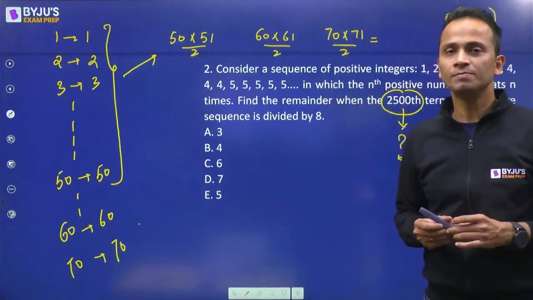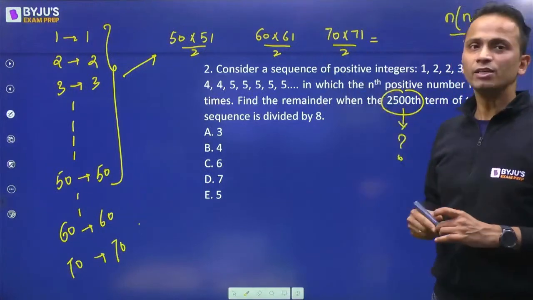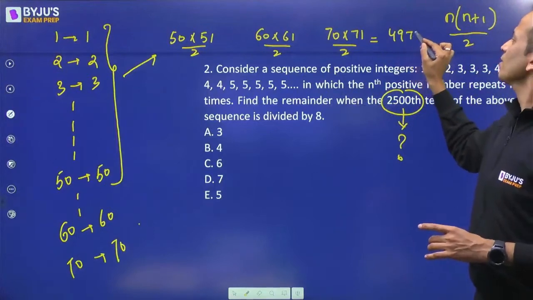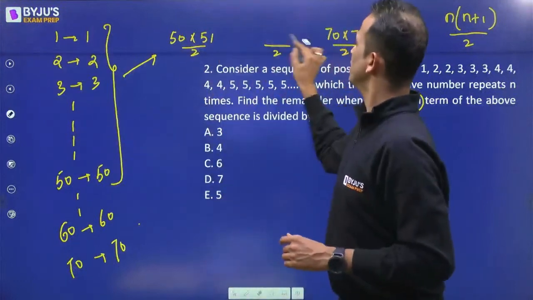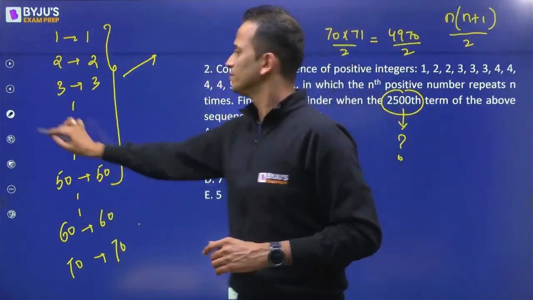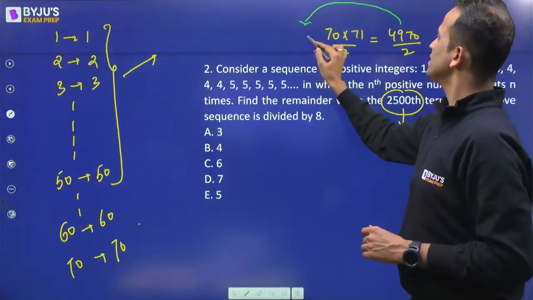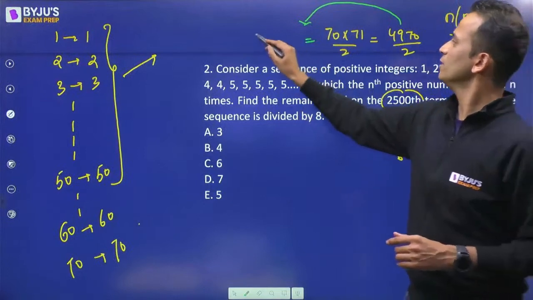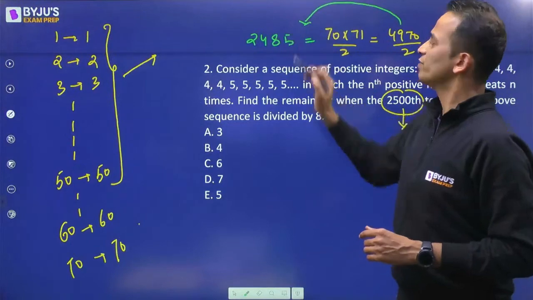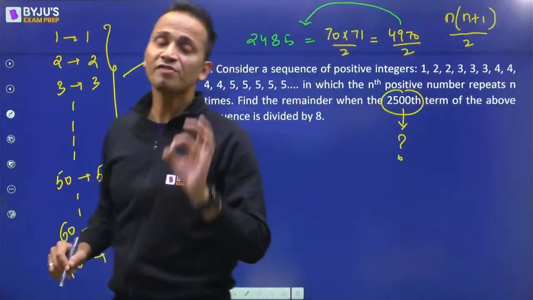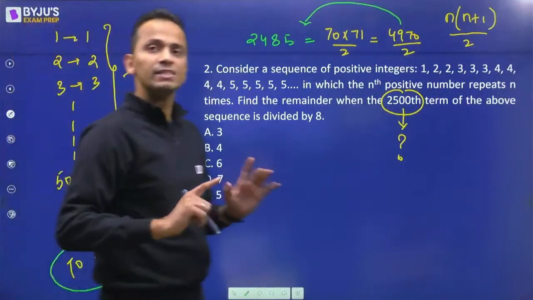70 into 70 is 4900. Plus 70, 4970 divided by 2. Okay, अब ये calculate करते हैं. So I'll erase all of it. So this value 4970 divided by 2 will be 2485. So 2485 terms have been written if I have written 70 times.